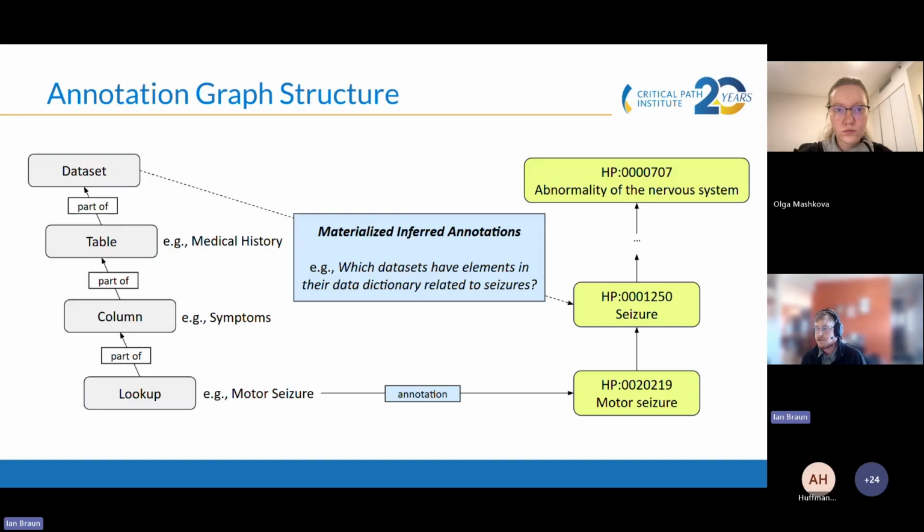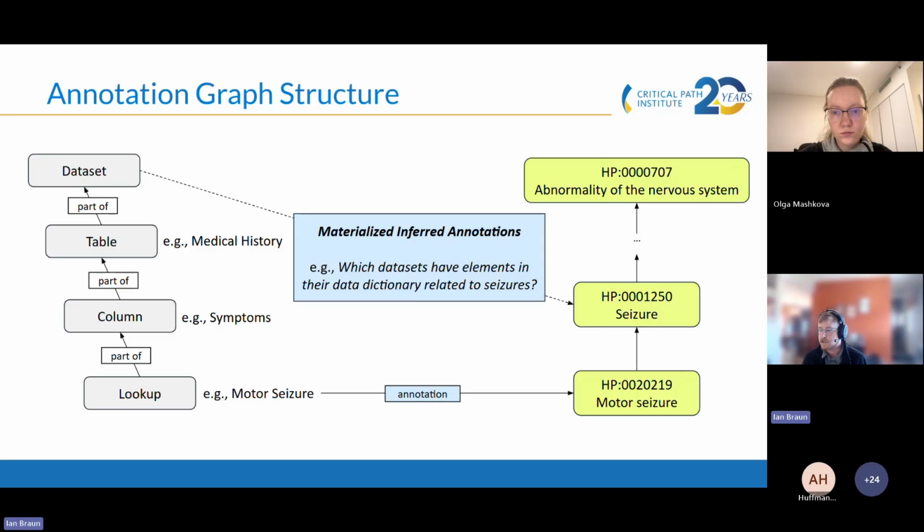The way the annotations are materialized within the metadata knowledge graph is you have elements of data dictionaries captured as nodes, like you can see on the left. So a data set has tables, for example, a medical history table, which has columns, for example, a symptoms field. And then there could also be lookups that apply to, or controlled vocabularies of, specific columns.